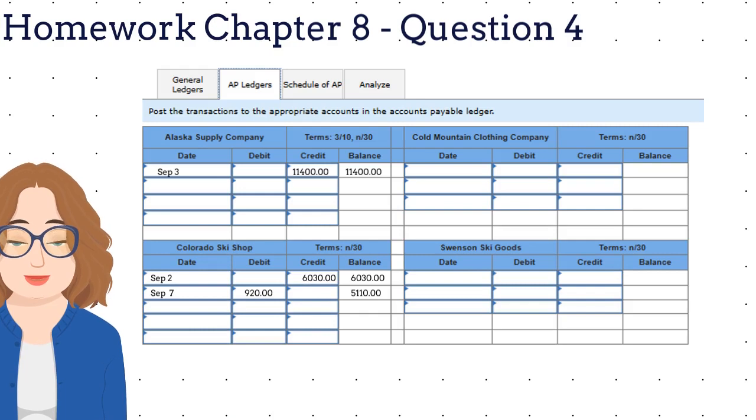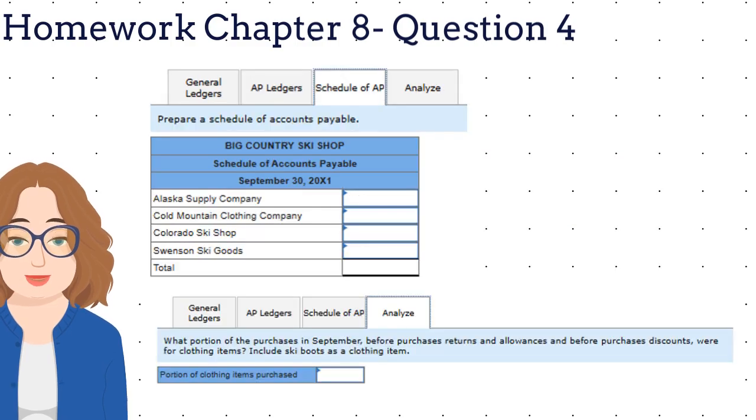To post the transaction to the subledger, we'll write the date of September 7th into the date column of the Colorado Ski subsidiary account and $920 into the debit column and calculate the new balance of $5,110. Once all transactions are posted, complete the accounts payable listing for the third part of this problem by filling the ending balances of each subledger account into this schedule.